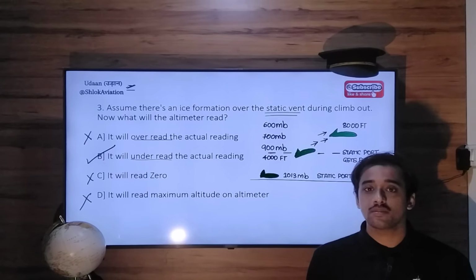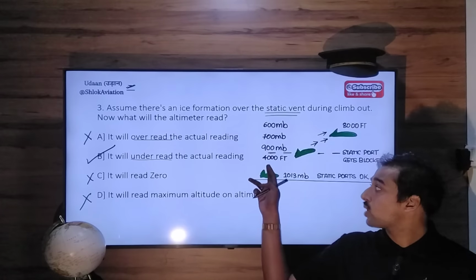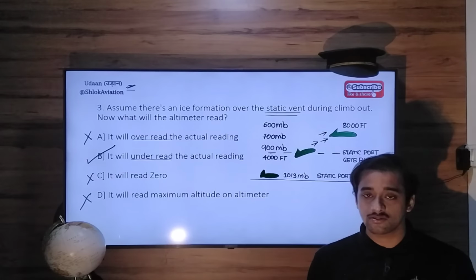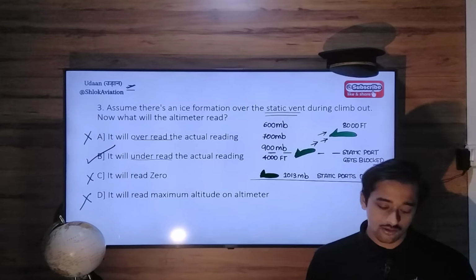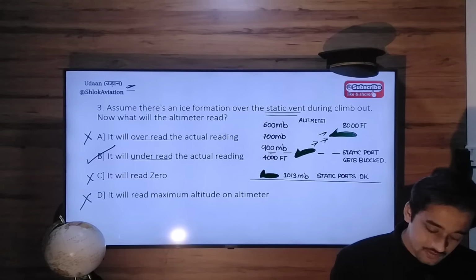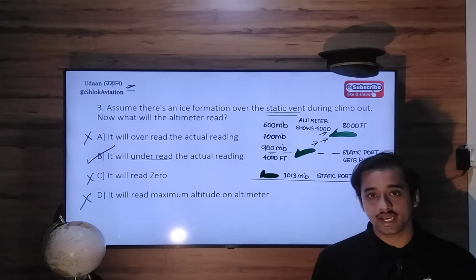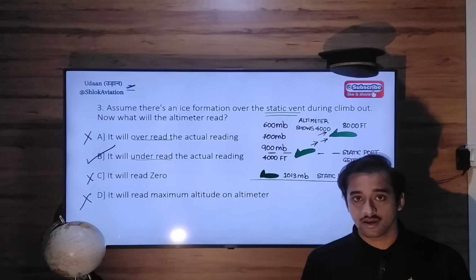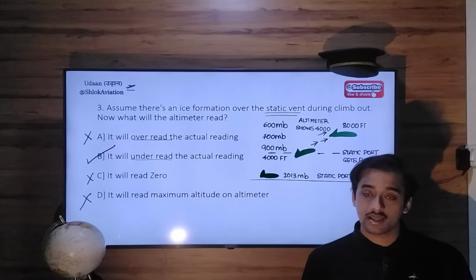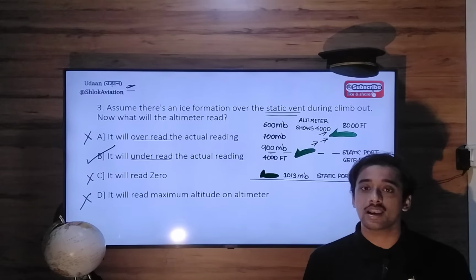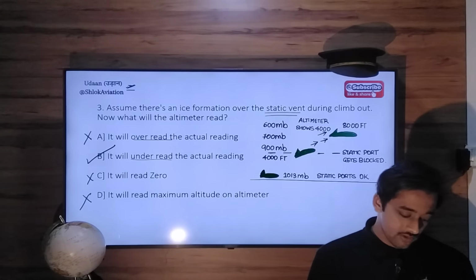But since the static port of this altimeter got blocked at 4,000 feet, the altimeter, notwithstanding the fact that you are at 8,000 feet, will still continue to show 4,000 feet. You are at 8,000 feet in reality, but the indication provided is 4,000 feet. So there is a mismatch. So what has happened? Underreading has happened. The altimeter is underreading, meaning it is showing a value which is less than the requirement. So we call it Bravo.